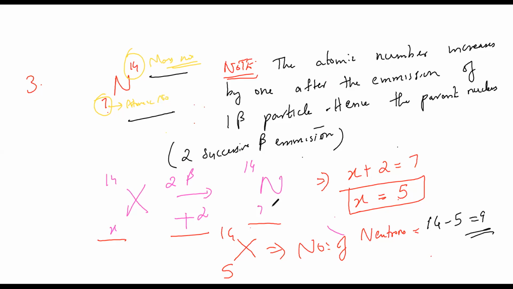7. Common sense. Or else you can do one more thing. You can subtract 2 from this before beta emission, this particular thing. So 7 minus 2, 5. Directly you can write this thing. But since 3 to 4 students have told me that they don't know the concept well, that's the reason I wrote down all this stuff. Or else without doing this step, I would have directly written down this thing. It must be 5 for 2 beta thing. Correct? So if there is anyone left to write it down, let me know.